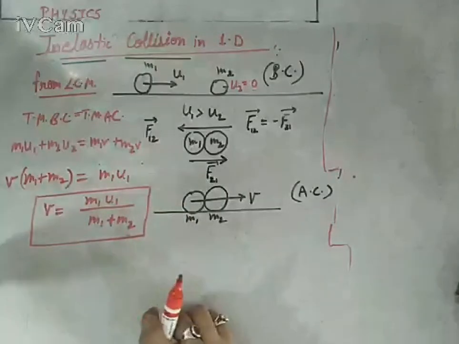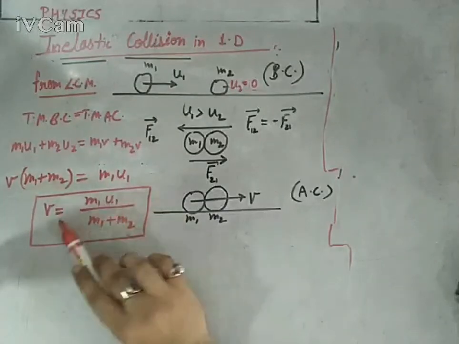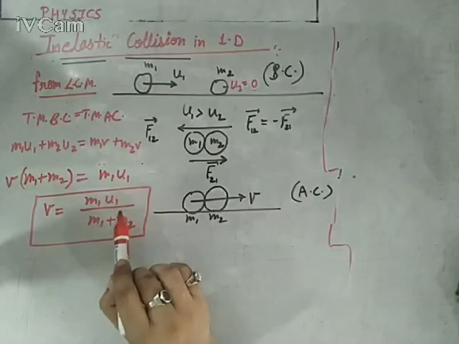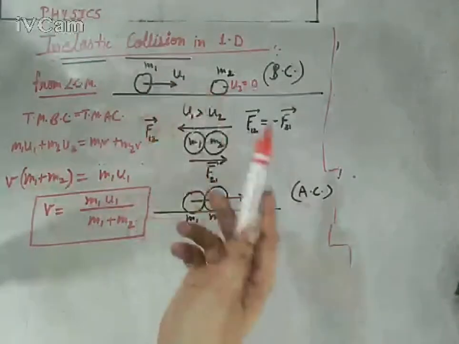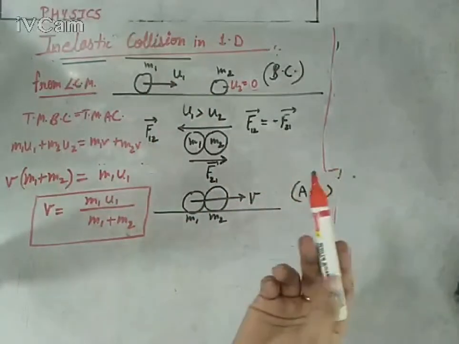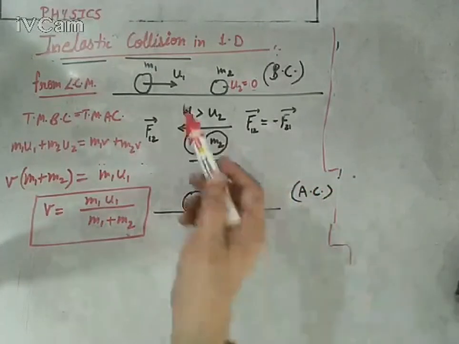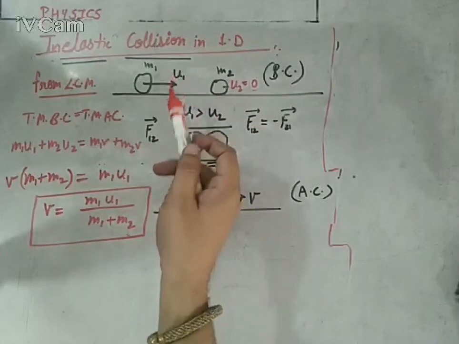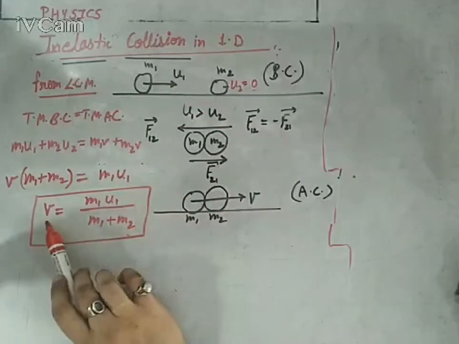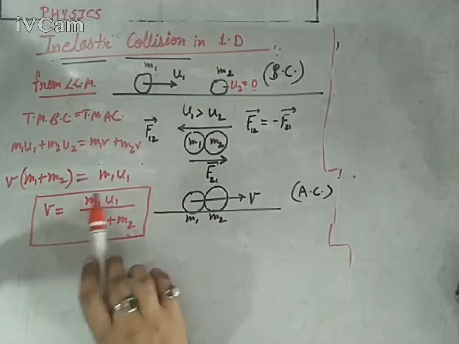This velocity definitely can't be 0. It can be 0 only when U1 is 0, but if U1 is 0, it means they are not moving at all, and then there is no purpose in studying this topic. Obviously, if we are talking about collision, the first ball should at least move. And if U1 is non-zero, V can't be zero. Keep this in mind: V will remain a non-zero value.